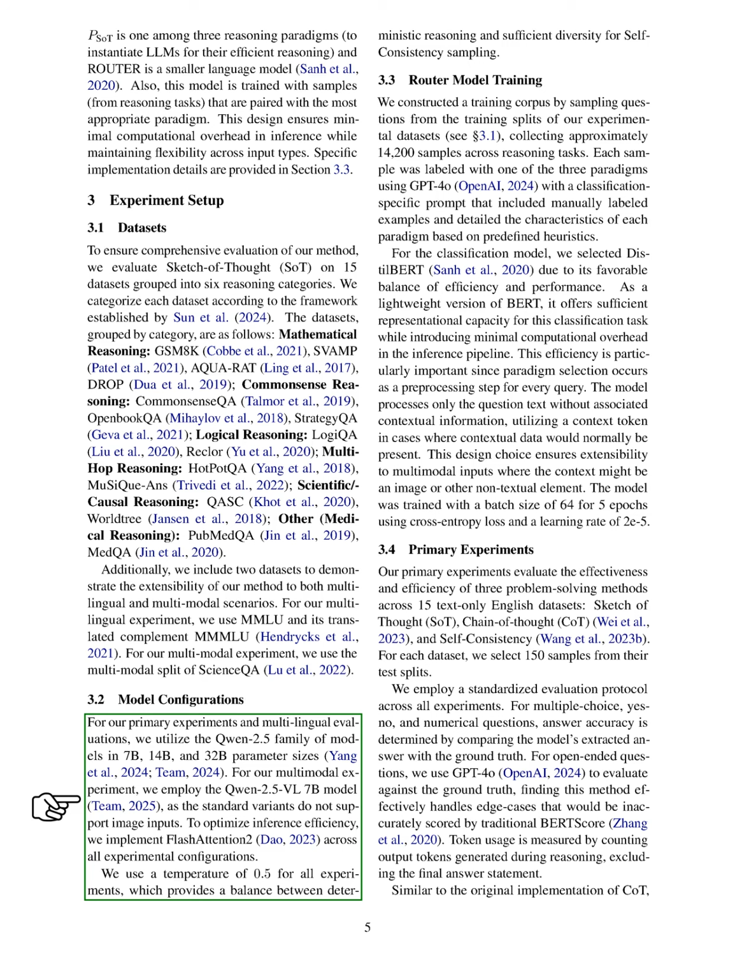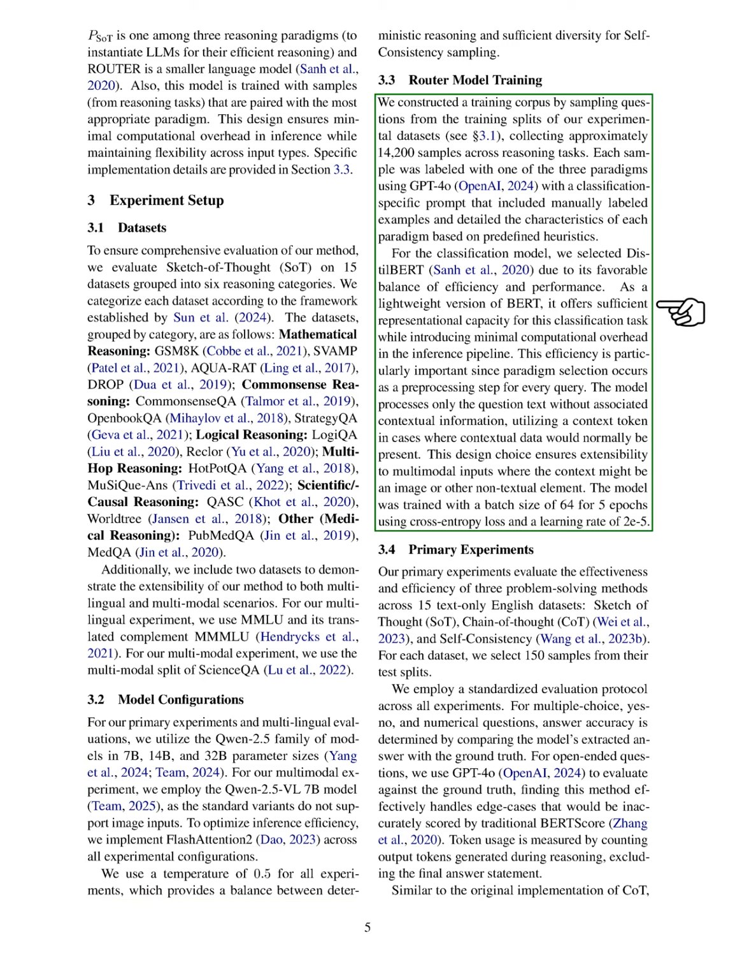reasoning consistency and diversity. For training our router model, we compiled a dataset of around 14,200 samples from our experimental datasets, labeling each with one of the three paradigms using a classification model based on Distill-BERT. This model processes only the question text, ensuring it can adapt to multimodal inputs. We trained it with a batch size of 64 for 5 epochs, using cross-entropy loss and a learning rate of 2e-5.